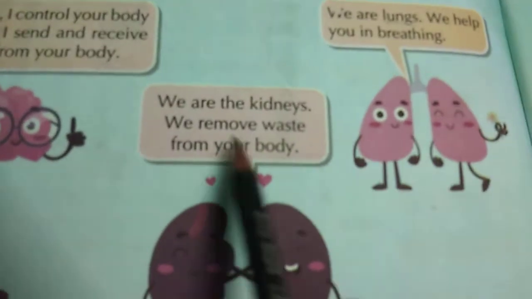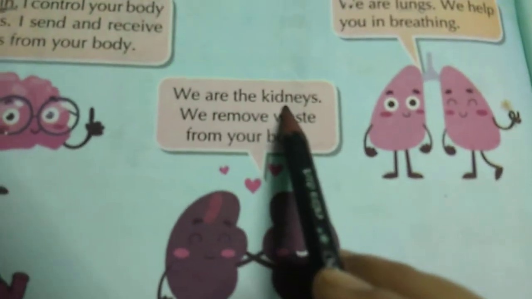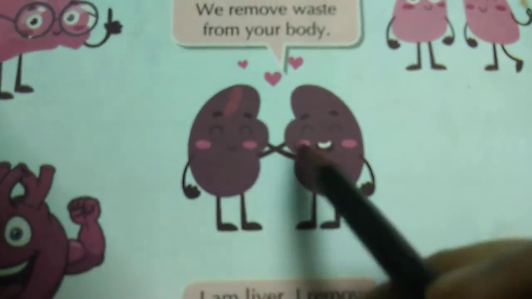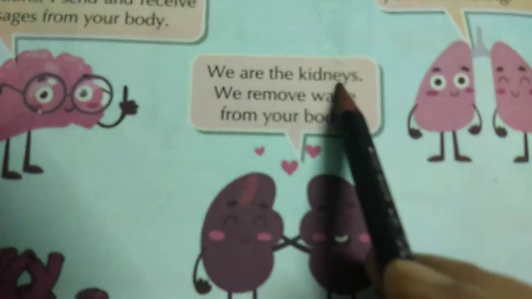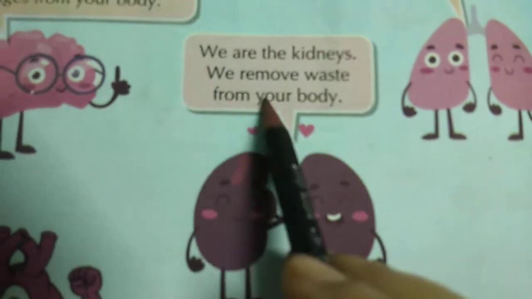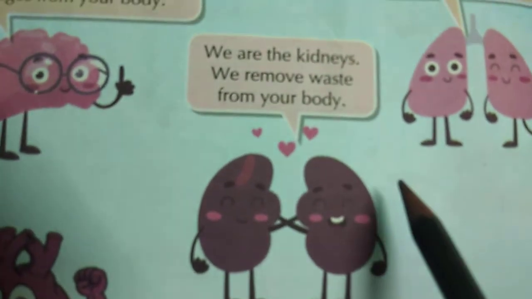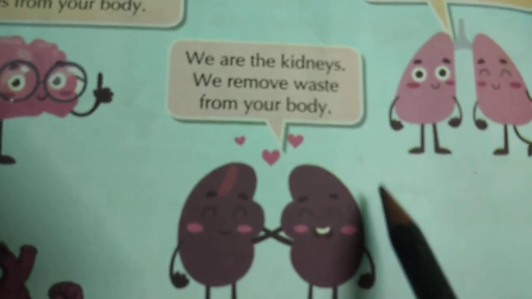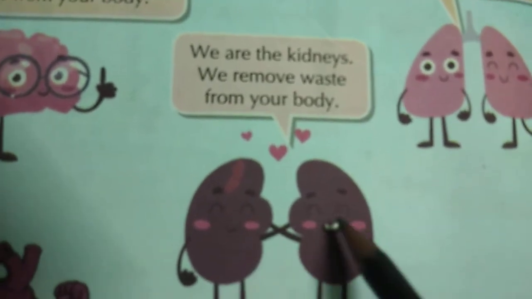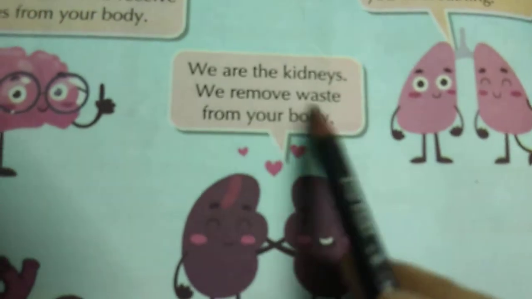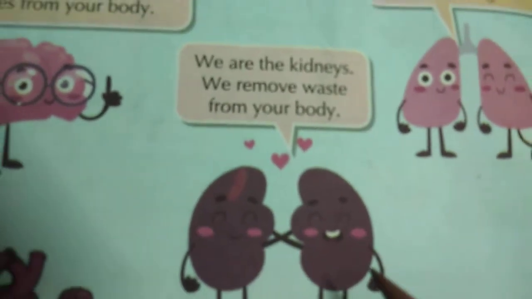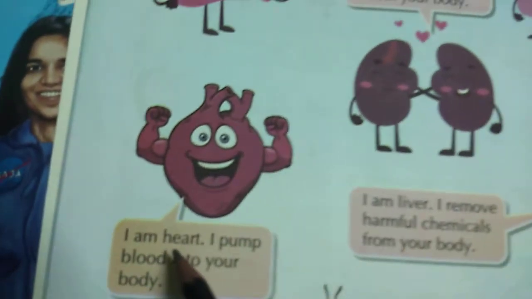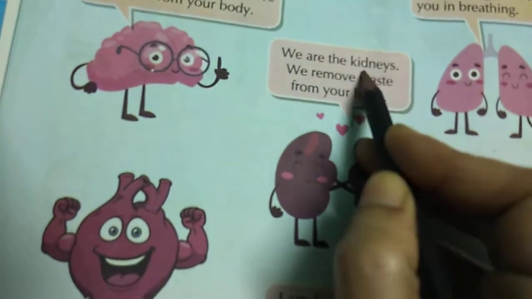We are the kidneys. See the picture. There are 2 kidneys in our body. We remove waste from your body. We eat many things, good things and bad things. The bad things become waste, and the kidneys help us to remove the waste from our body. You can underline kidney here.